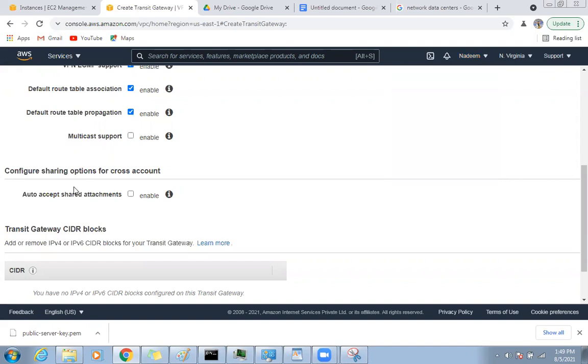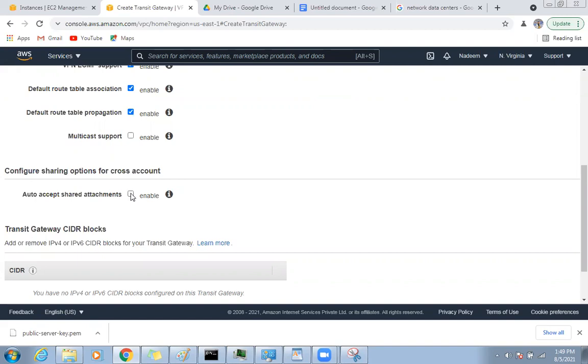When I check mark auto accept shared attachment, we can create one common transit gateway and connect Nazim's account, my account, and Salman's account. You can have different VPCs, and we can communicate to our servers. That can be possible. That's the beauty of this one.